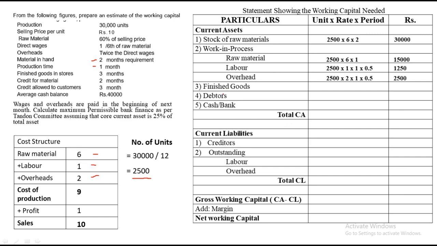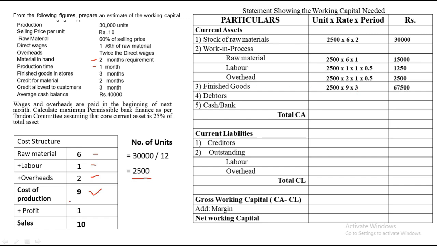Next, for finished goods, always remember the rate is always taken on cost of production. So number of units remains 2500, COP is 9, and the time period for finished goods in store is 3 months. So we just multiply 2500 into 9 into 3, we get the value as 67,500.